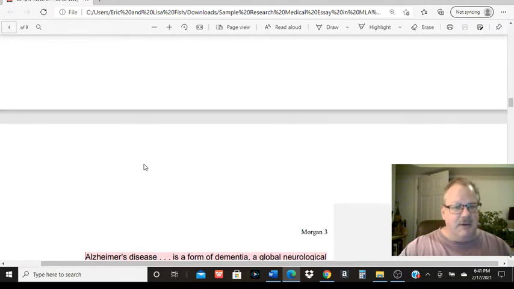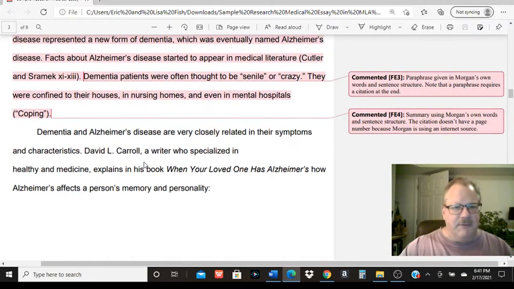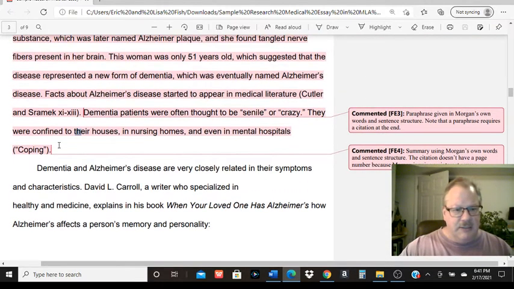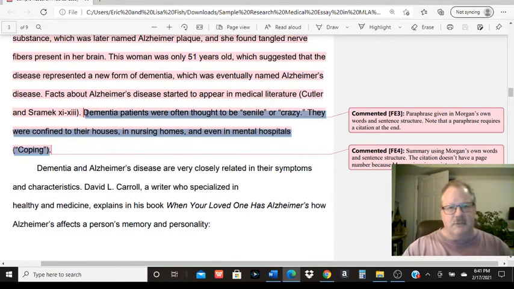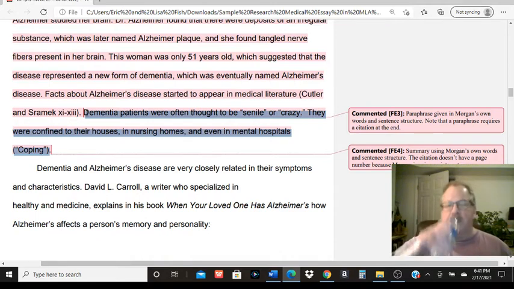For summary or paraphrase, summary is a little bit different. Summary is when you shorten or condense material in your own words and sentence structure. So you might have a long passage discussing something about your career, and you're like, man, I could say that in 2 or 3 sentences. Well, please do. Put it in your own words and sentence structure. Shorten that, condense it. It does require some interpretation, so make sure you're not misrepresenting what's being said in that article or the web page or whatever.